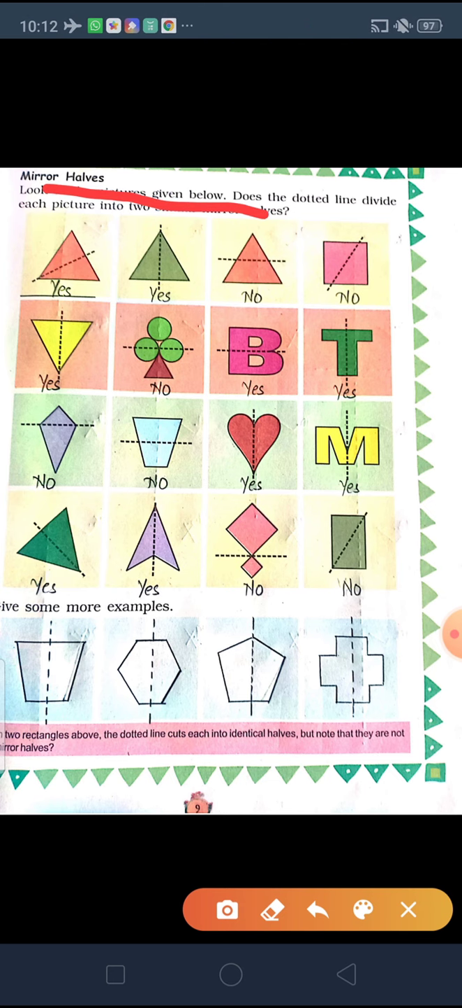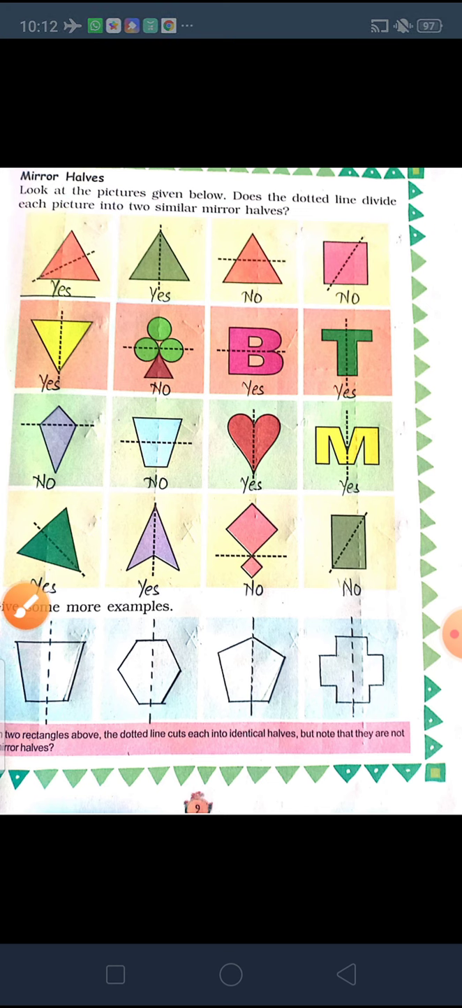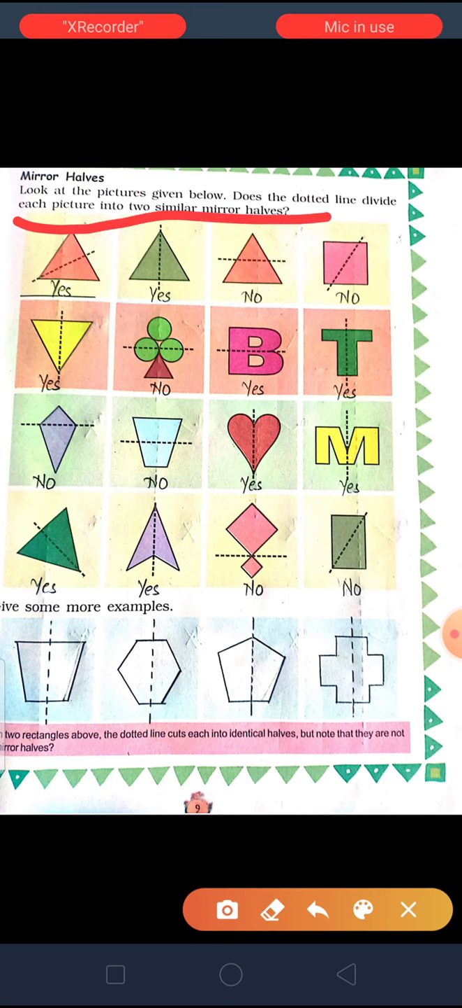Look at the picture given below. Does the dotted line divide each picture into two similar mirror halves? So if you draw half of the picture, can you see the other half with the help of the mirror, same as what you have drawn? So we have to answer yes or no.